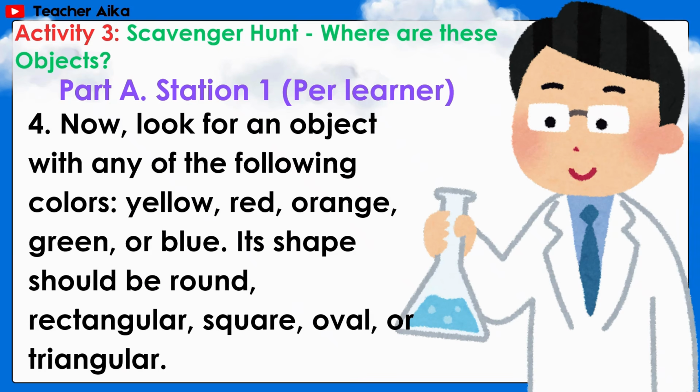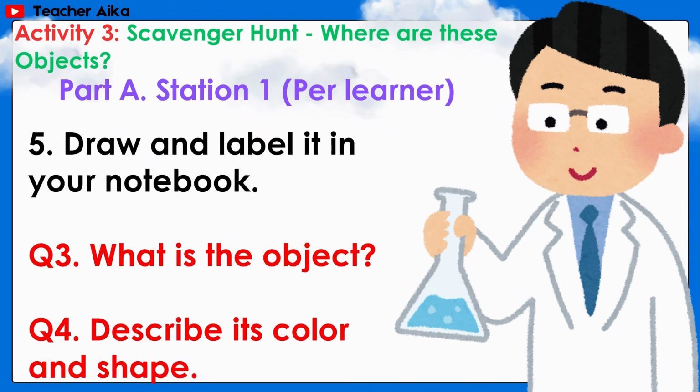Fourth, now look for an object with any of the following colors: yellow, red, orange, green, or blue. Its shape should be round, rectangular, square, oval, or triangular. Fifth, draw and label it in your notebook. Question 3, what is the object? Question 4, describe its color and shape.